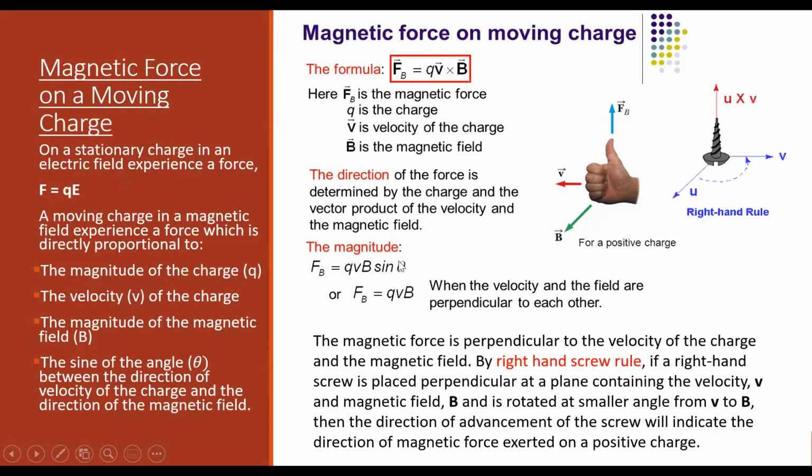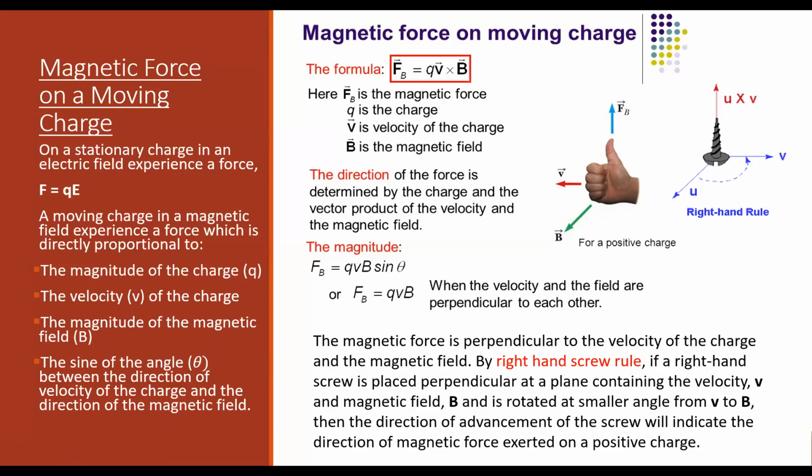Now suppose the particle is moving in the same direction as the magnetic field. So what will be theta, the angle between magnetic field and velocity? If the particle is moving along the field, theta is 0, so what will be the force acting on it? QVB sin theta will be equal to QVB sin 0.